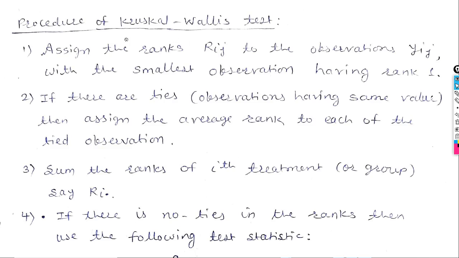Procedure of Kruskal-Wallis test. Now, the first step is to assign the ranks Rij to the observations Yij. Suppose observations are given and we denote the observations by Yij. Then assign Rij ranks to these observations Yij with the smallest observation having rank 1. Means give rank 1 to the smallest observation.